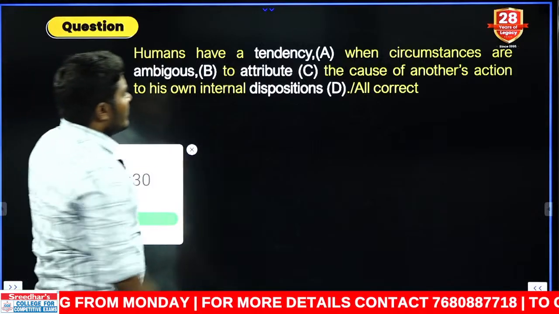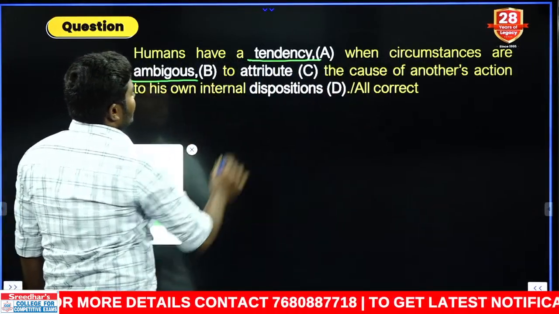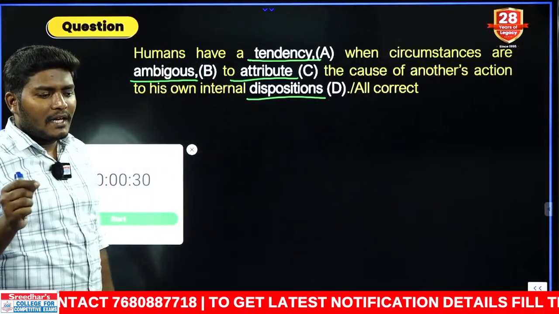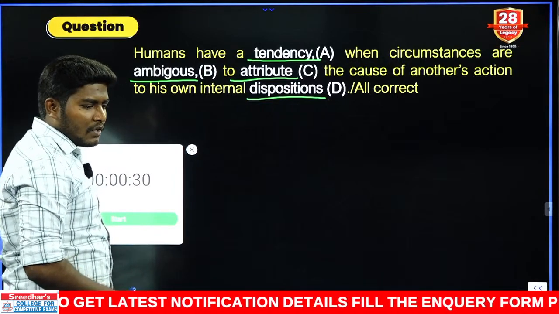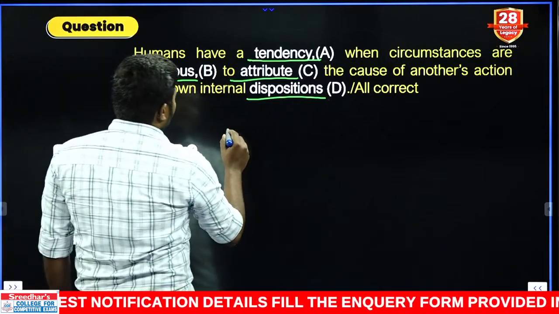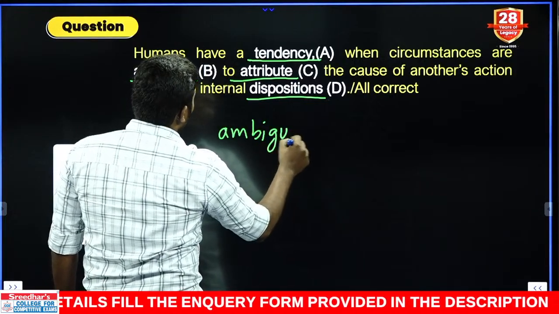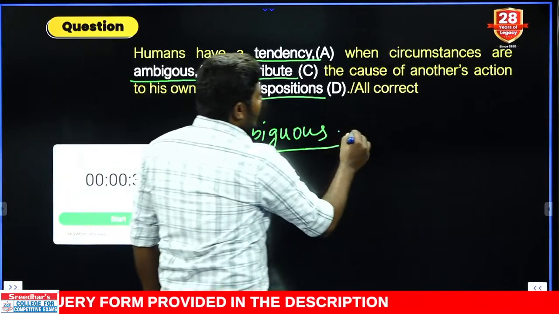Okay, students, look at the screen. Tendency, ambiguous, attribute, disposition. Do you have the direct spelling error or not? Yes or no? We have. All true? Pawan, you need to cross check again. What is the spelling of the word ambiguous? A-M-B-I-G-U-O-U-S. Ambiguous. Ambiguous is nothing but when you are puzzled,